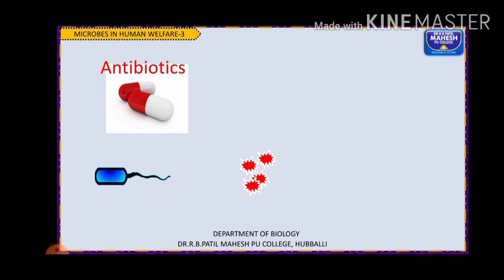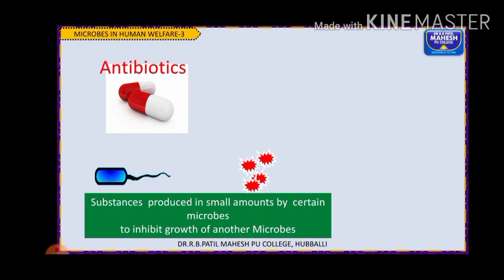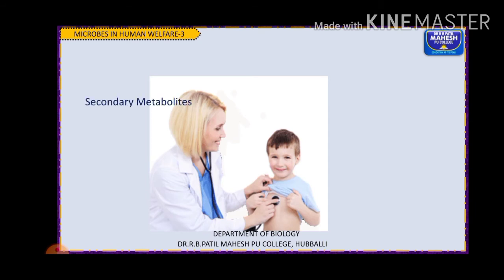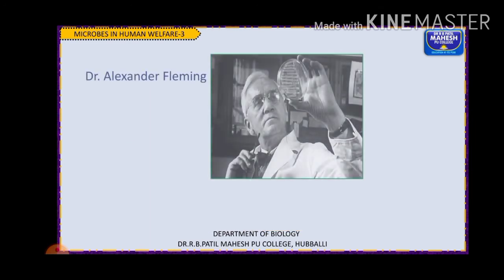Those chemical substances are called antibiotics. Some important uses of antibiotics: they are used as secondary metabolites of great importance in therapeutic use, and also in antifungal and antibacterial treatment.